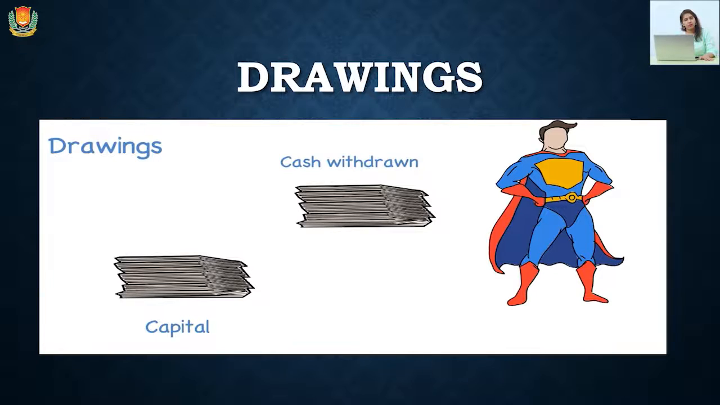Drawings. Drawing is the cash withdrawn by the proprietor. The proprietor can withdraw some money out of the amount of capital whenever required.